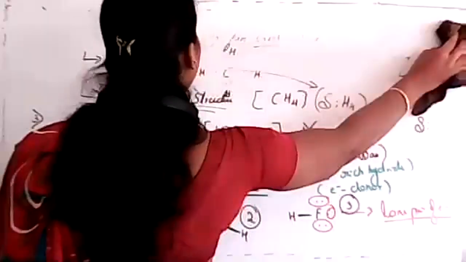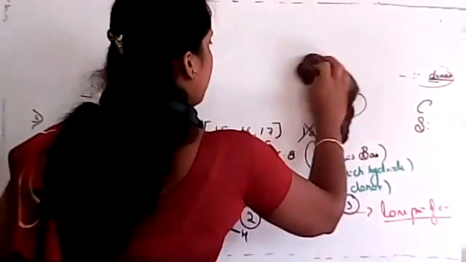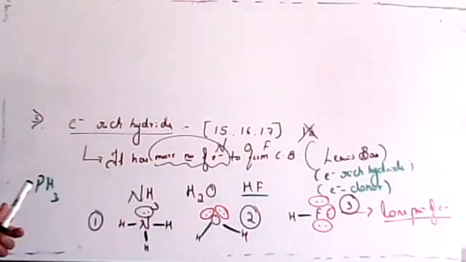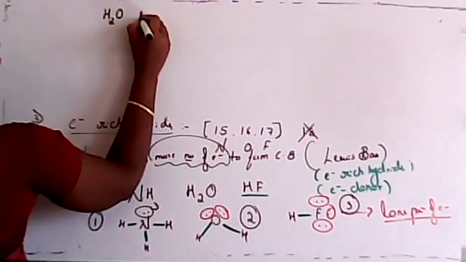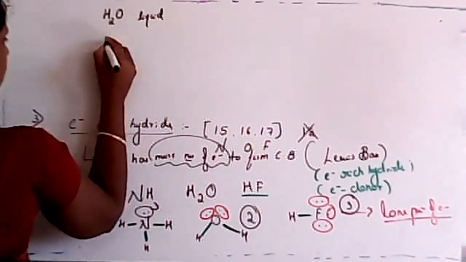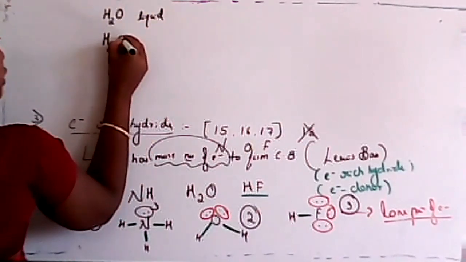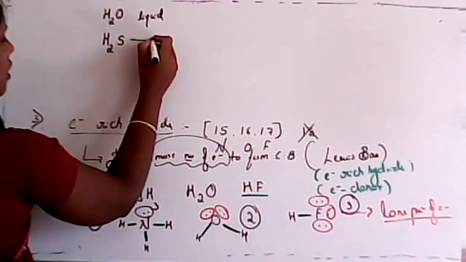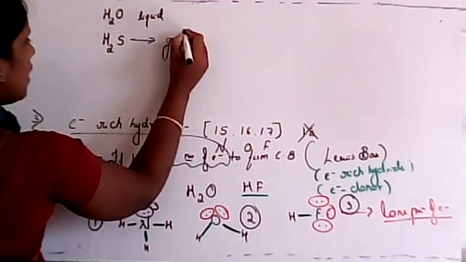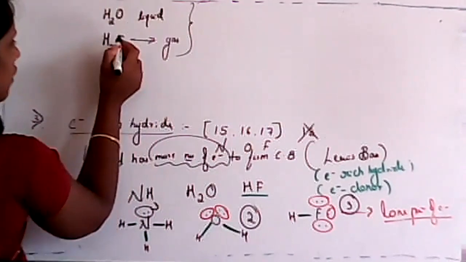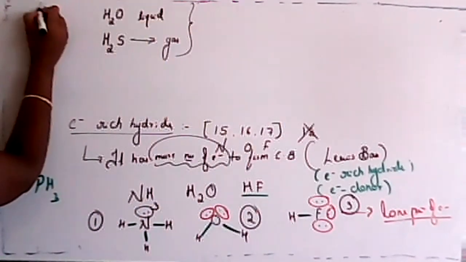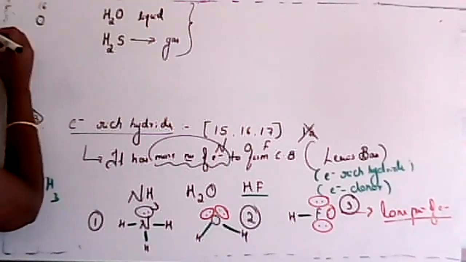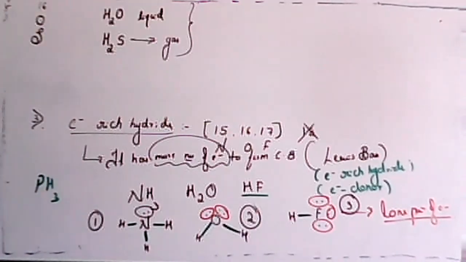So now they may question you, see, in case of water, this is very important, student. I'll just give one hint for you. If I consider water, water is a liquid, but whenever we consider H2S, H2S is a gas. Any idea, student, why this difference? See, in case of your 16th group, first comes oxygen, after that it is sulfur, isn't it?